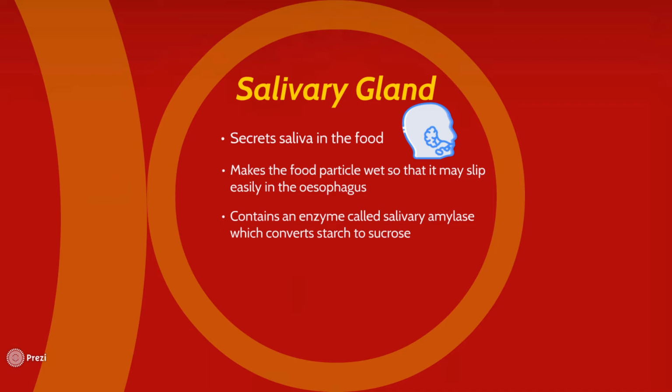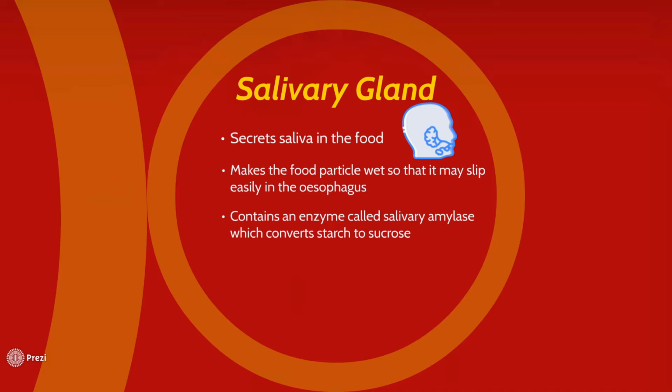If you remember, starch is a product of photosynthesis. It means that whenever we eat any material which is obtained from plants, it may contain starch. So that starch can be converted into sucrose. To have a practical realization of this, you can make one small observation. Whenever you're having any meal, at that time if you eat rice or chapati or potato, try to chew it more than usual. You will realize that the bolus of food turns sweeter.